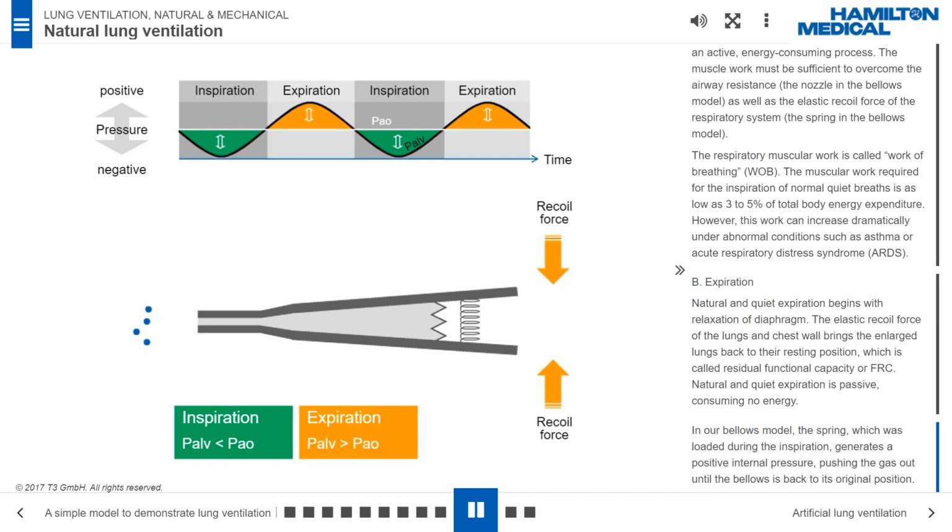In our bellows model, the spring, which was loaded during the inspiration, generates a positive internal pressure, pushing the gas out until the bellows is back to its original position.